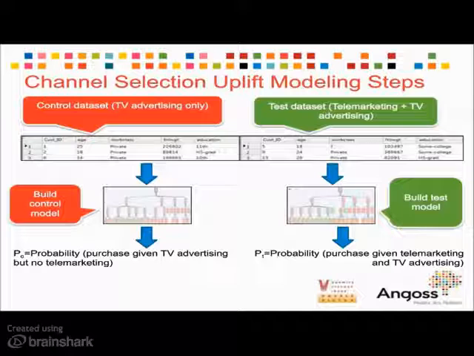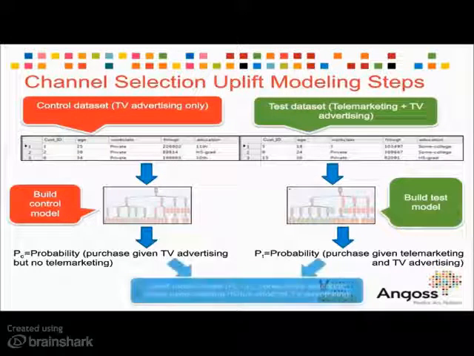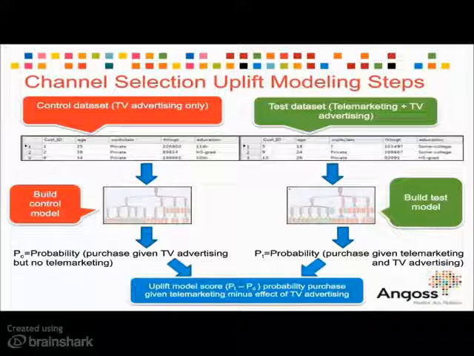But the crunch here is we want to pull out just the effect of the telemarketing, but with the effect of TV advertising removed. So it's actually a very simple step. All we do is take the probability of the test, so the probability of TV advertising plus telemarketing, and then subtract the probability of TV advertising. So it's literally one model minus another, and that's what I'm going to show you in my demonstration now.